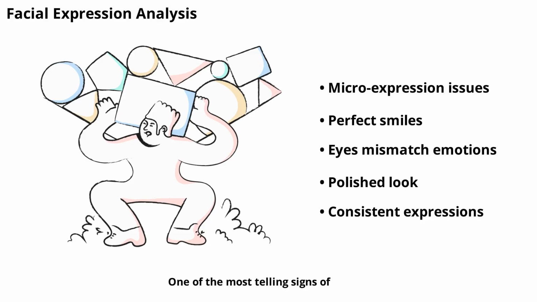One of the most telling signs of an AI influencer is their facial expressions. AI-generated faces often struggle with subtle emotional cues, such as micro-expressions or spontaneous reactions. You might notice that their smiles seem too perfect or their eyes don't quite match their emotions. Real people display a range of imperfect, natural expressions, while AI influencers tend to look polished and consistent. Paying attention to these details can help you spot the difference.